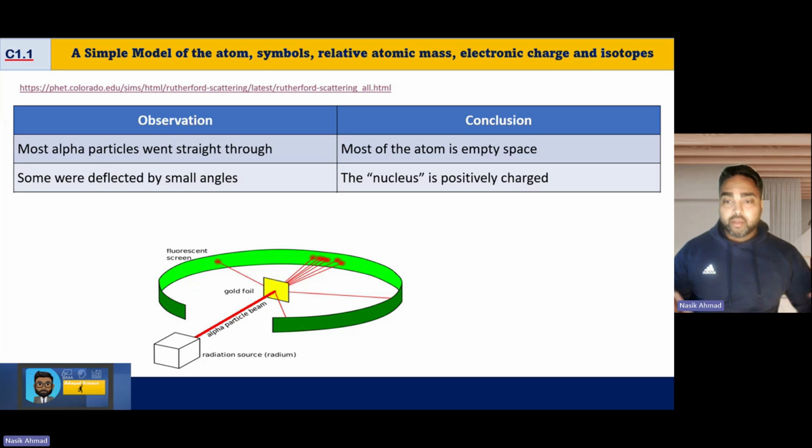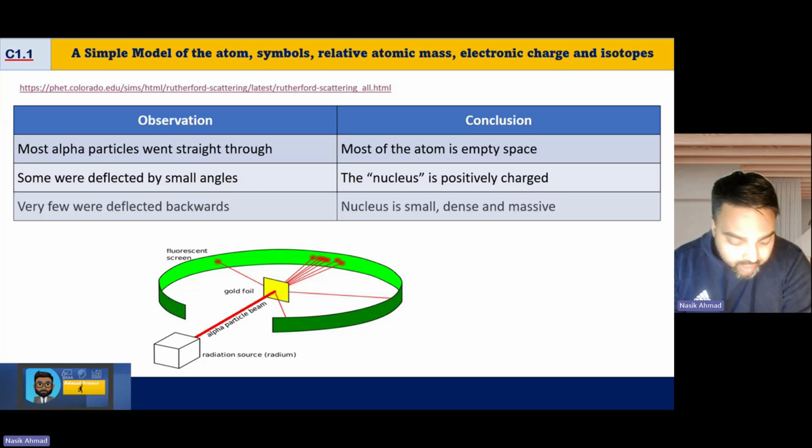Now, if you think of it, two positive particles are like two magnetic north poles. I'm sure you've done this as a kid or in school: as soon as you bring two magnetic north poles together, they're going to repel, and that's what was happening. So he concluded that the nucleus was positive. And then finally, very few were deflected backwards. The conclusion he drew from that was that the nucleus is small, dense, and massive. Massive, not really big, but massive in terms of most of the mass of the atom being concentrated inside the nucleus.